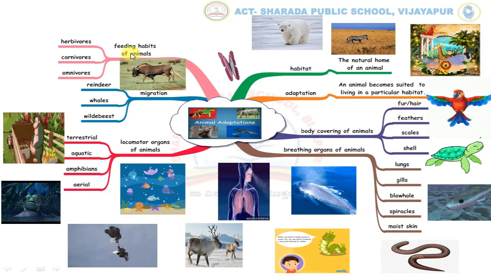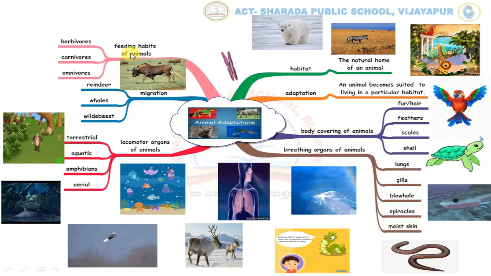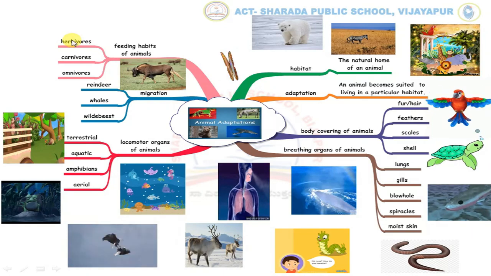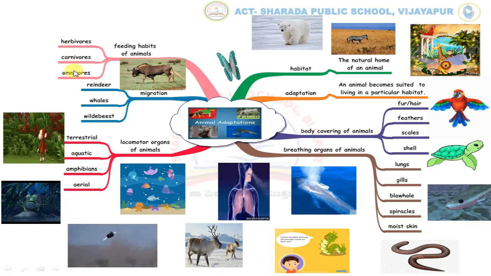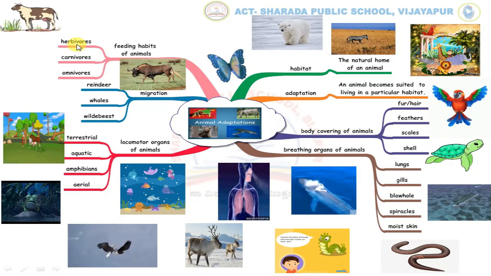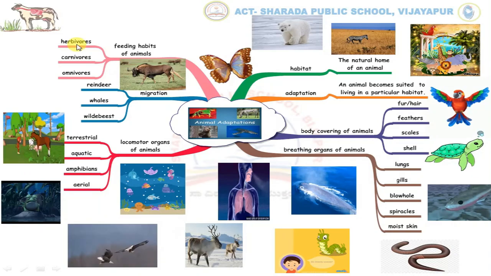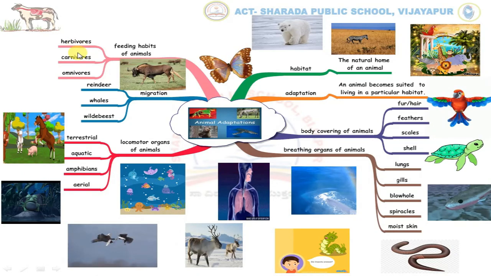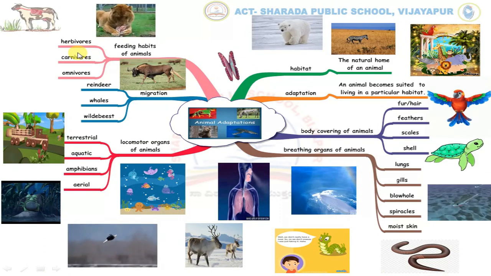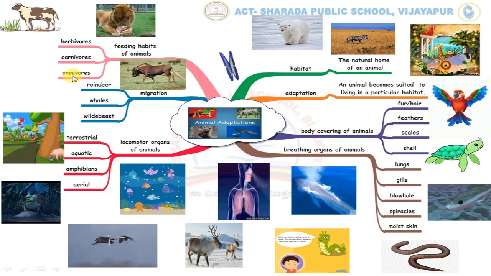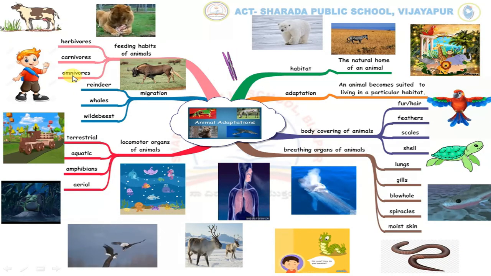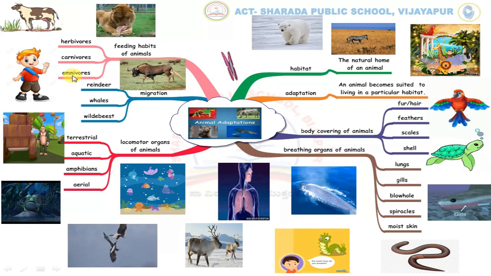The last branch deals with feeding habits of animals. There are three different ways in which animals feed: herbivorous, carnivorous, omnivorous. Herbivorous. Animals that feed on plants and plant products are called herbivorous. Carnivorous. Animals that feed on flesh of other animals are called carnivorous. Omnivorous. Animals that eat both plant matter and meat are called omnivorous.